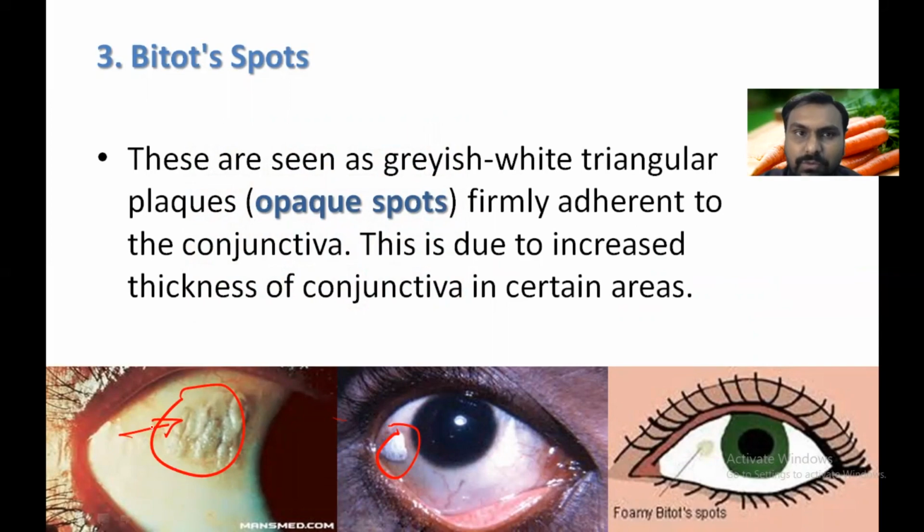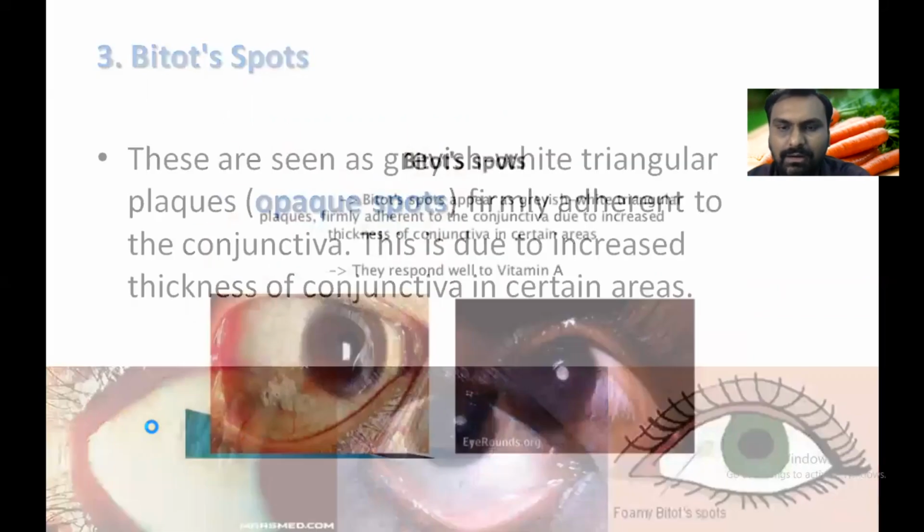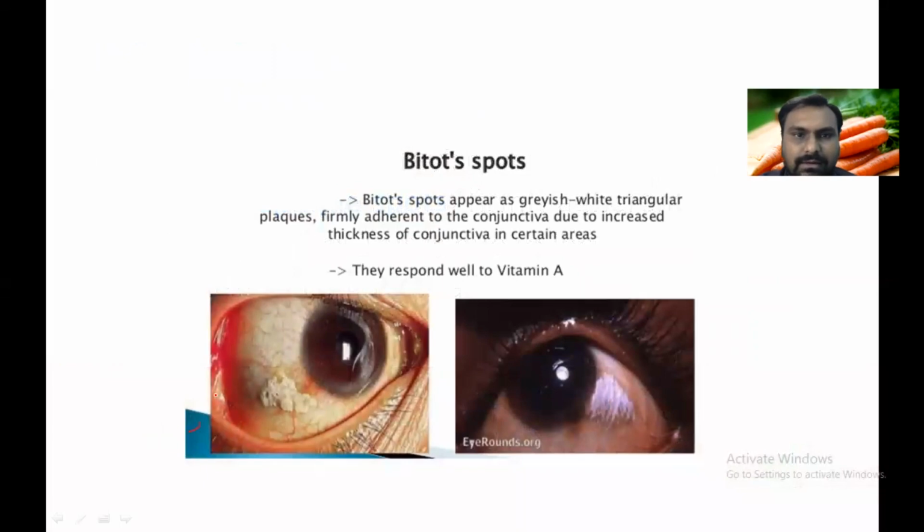So you must know about this vitamin A deficiency. Okay, Bitot spots, typical. So it is a diagnostic feature of vitamin A deficiency. There are other lab investigations, like vitamin A levels being reduced, but just clinically you can examine the patient's eye and diagnose vitamin A deficiency. And if we treat, we can prevent the blindness.